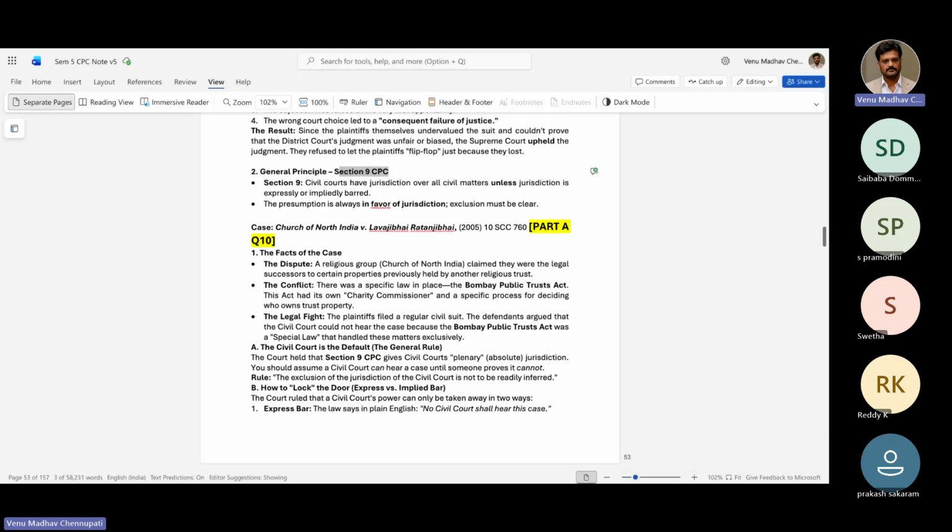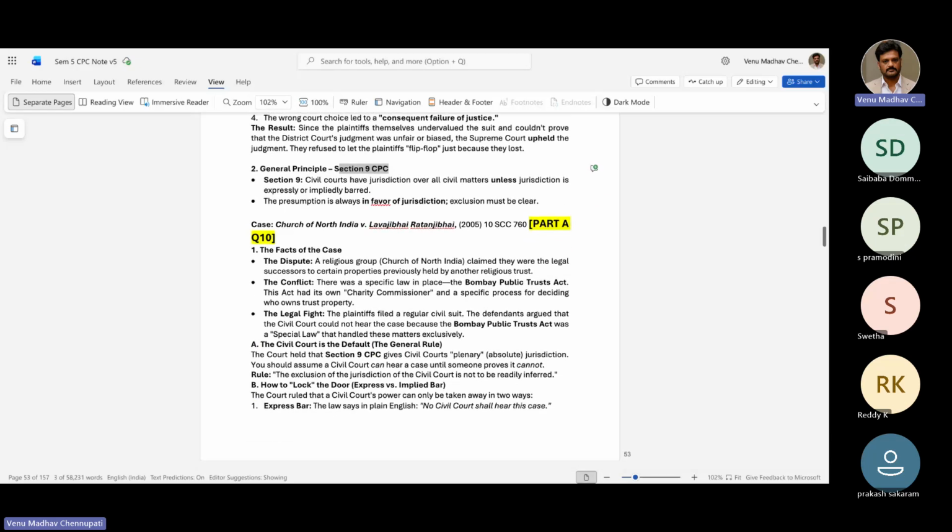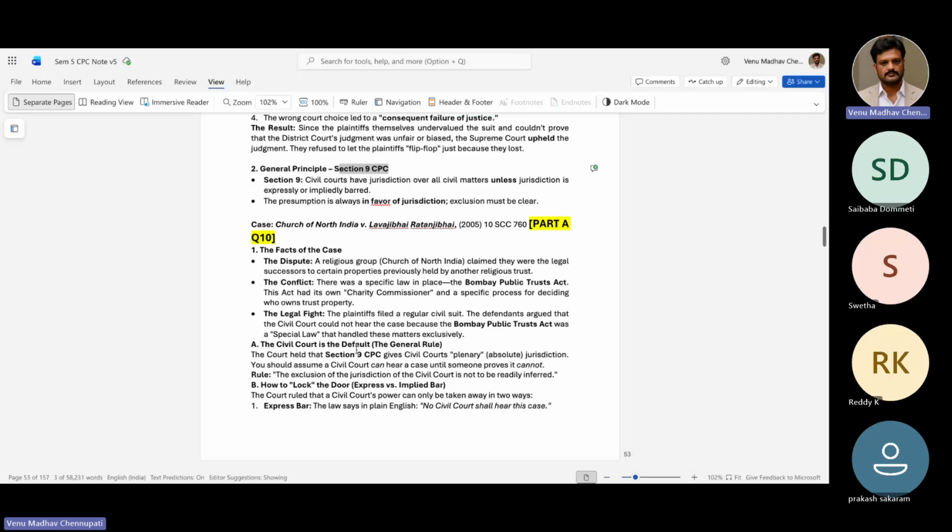So there is a case which is talking about this section 9. What happened is a religious group, which is a church, claimed that it was the legal successor to certain properties previously held by another religious trust. The conflict arose when there was a special law in place, which is called the Bombay Public Trust Act. This act had its own charity commissioner and a specific process for deciding who owns trust properties.